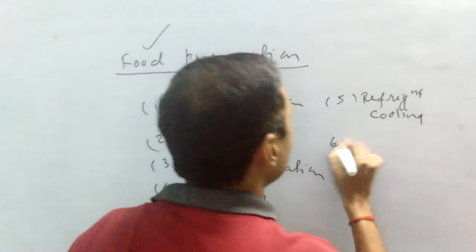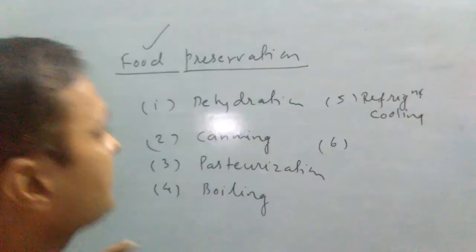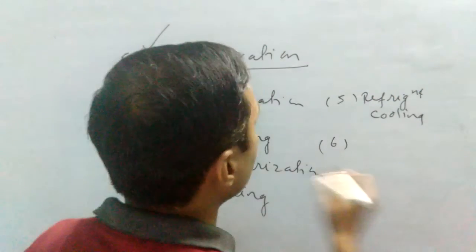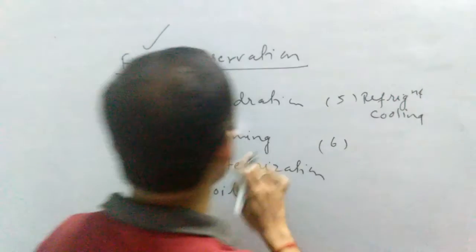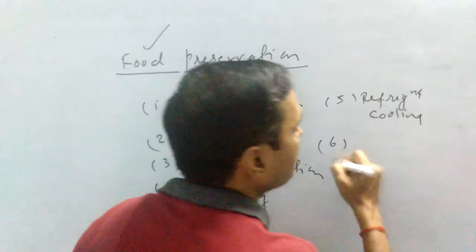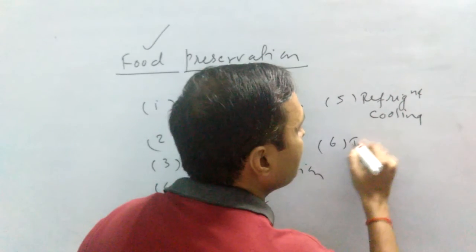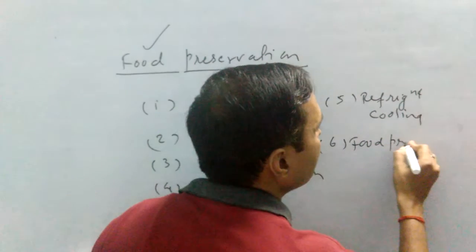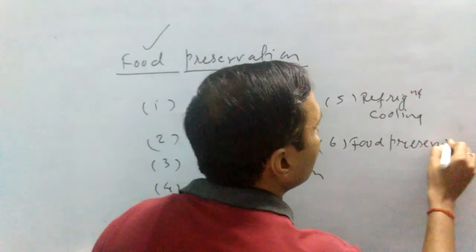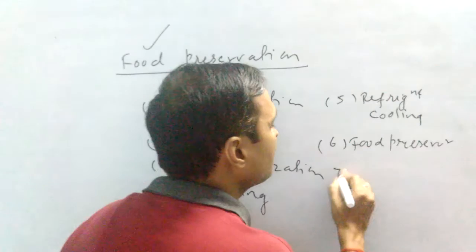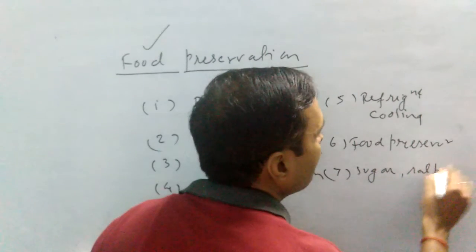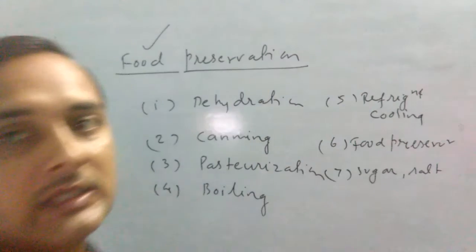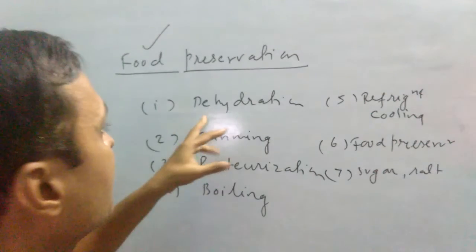Sixth one is using food preservatives, and the last one is using sugar and salt.